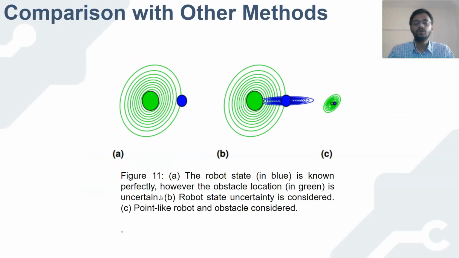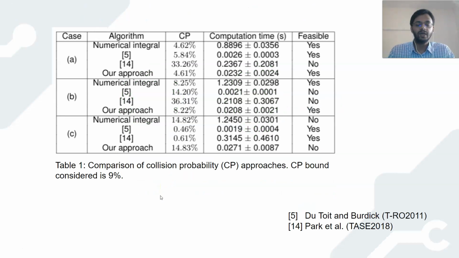Now we compare with other approaches. Green denotes the obstacle, and blue is the robot. In the first case, we have obstacle uncertainty. In the second case, we have obstacle and robot uncertainty. In the third case, we consider a point-like robot and obstacles. We compare with the approaches of Dudota and Burdick and Park et al. To validate the value computed using our approach, we perform the numerical integral of the double integral shown before. This gives the exact value, and as we can see in all three cases, our value is very close to the actual value computed using numerical integration.